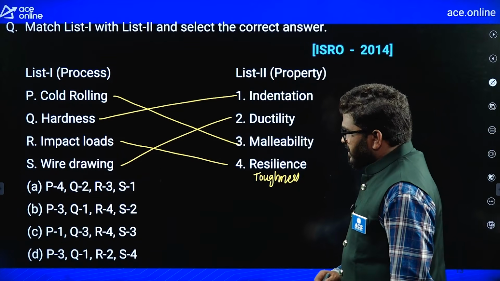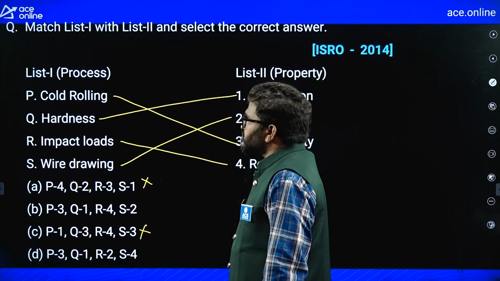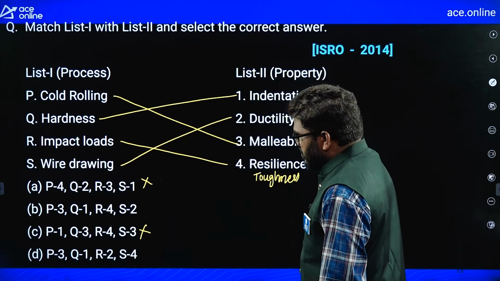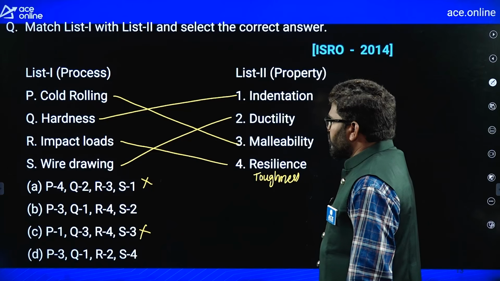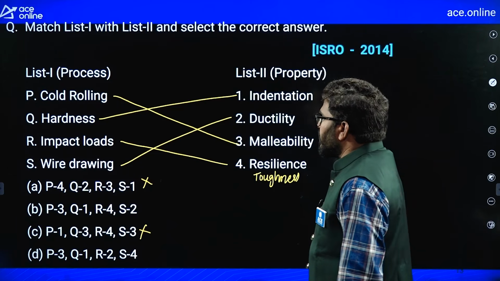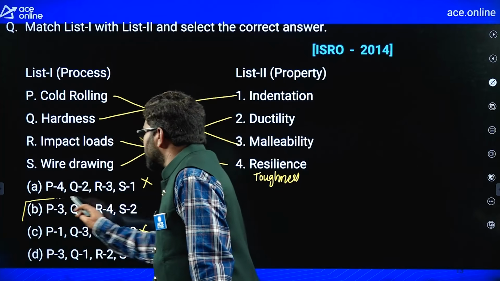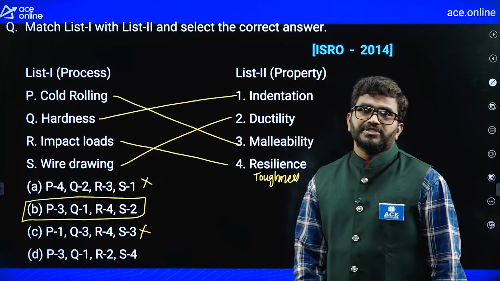So P is 3. So A is eliminated, C is eliminated. Next Q is hardness, indentation. So Q is 1, so B, D correct. Impact load 4, wire drawing is 2, so B is the correct answer for this question, simple question.